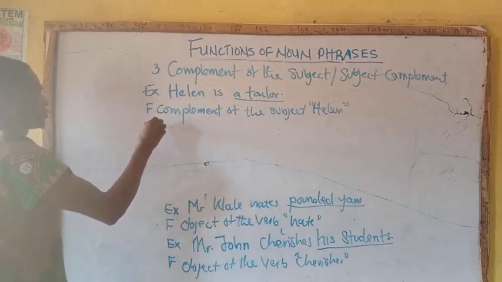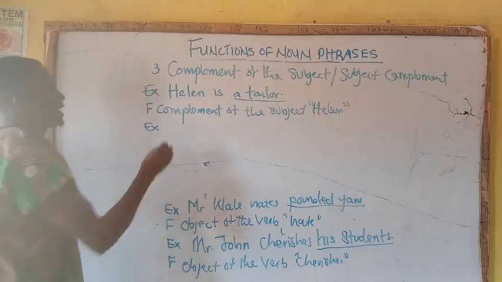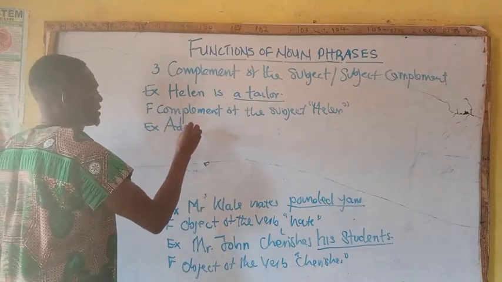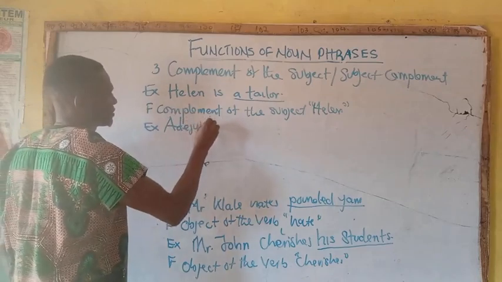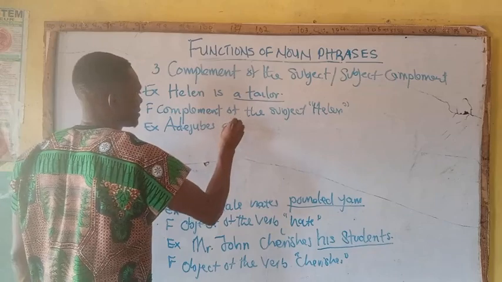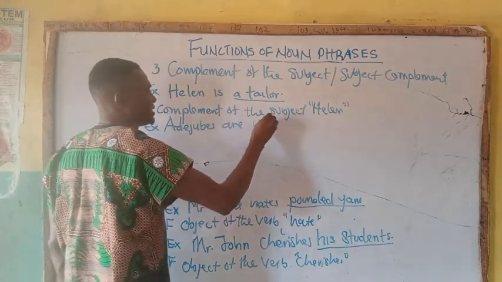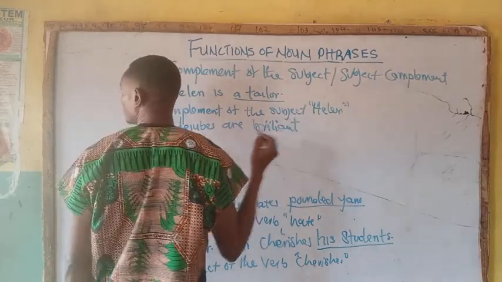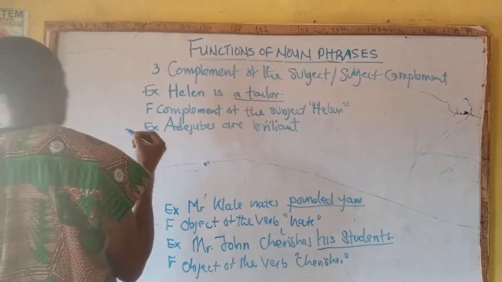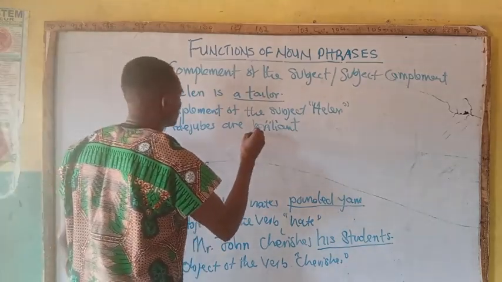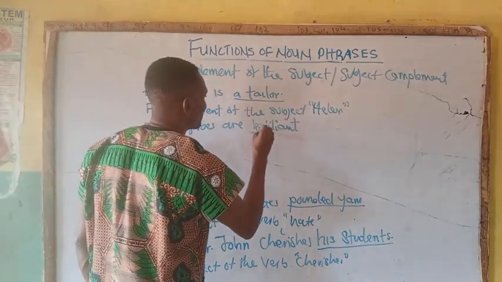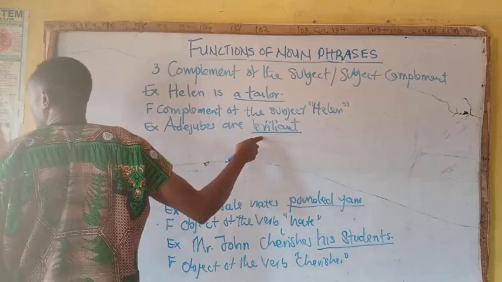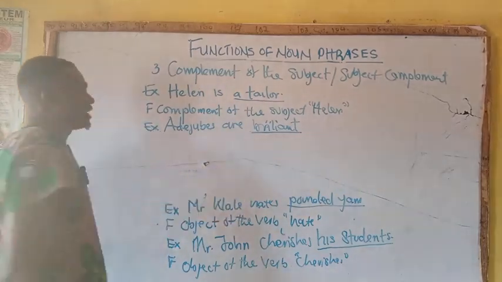Example 2. We can have example 2 as Adejubes are brilliant. Adejubes are brilliant. So brilliant is underlined. The grammatical name here is brilliant.